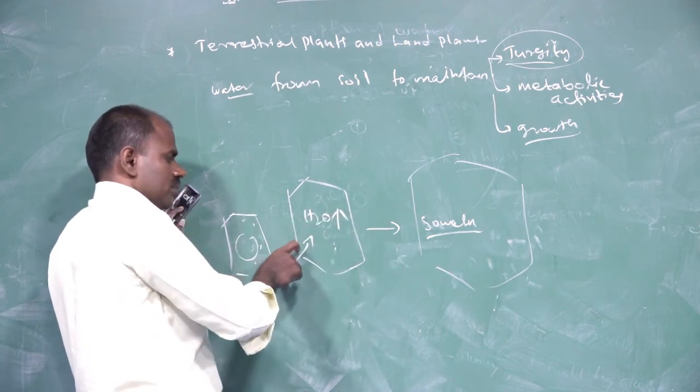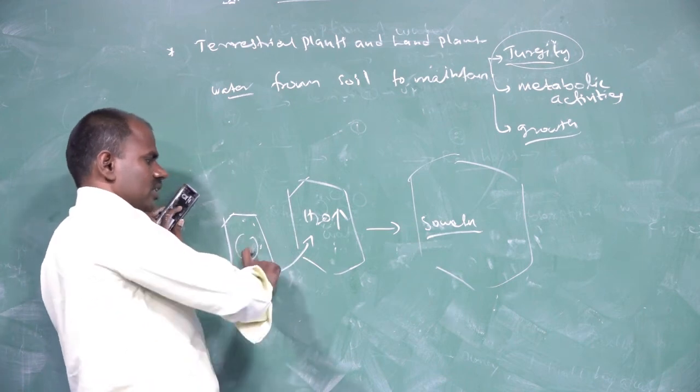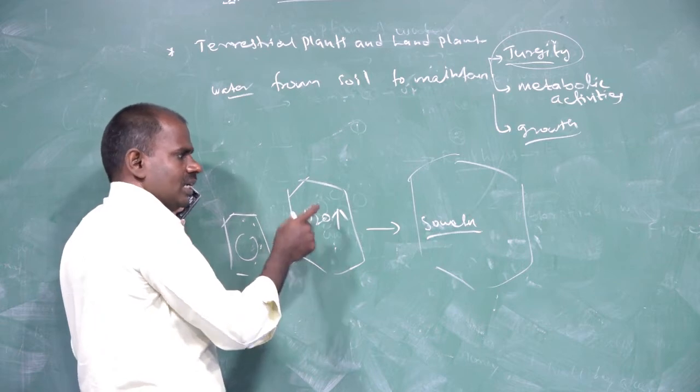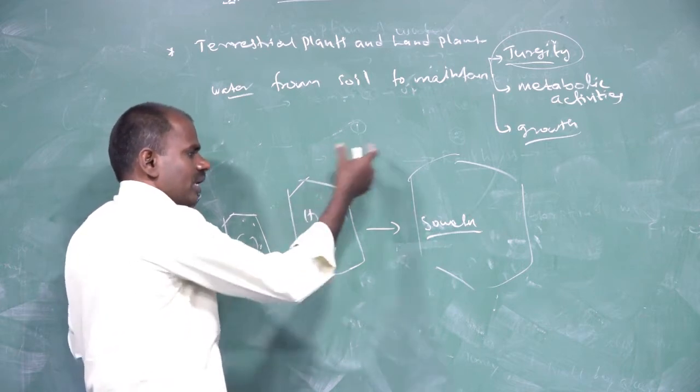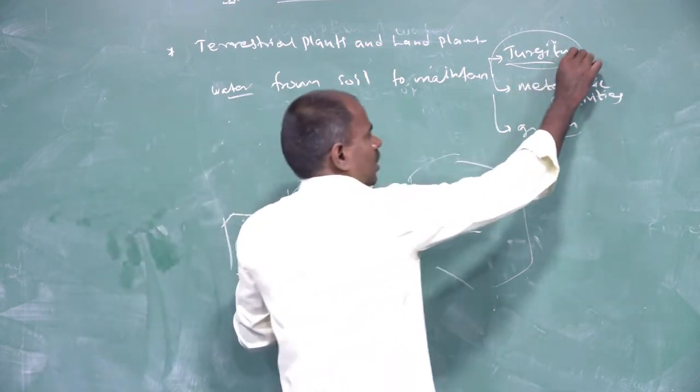So water molecules are absorbed from the nearby or adjacent cells, from higher concentration to lower concentration, through semipermeable membranes. With the help of the semipermeable membrane, the cells become turgid, or swollen. That type of process is called turgidity.